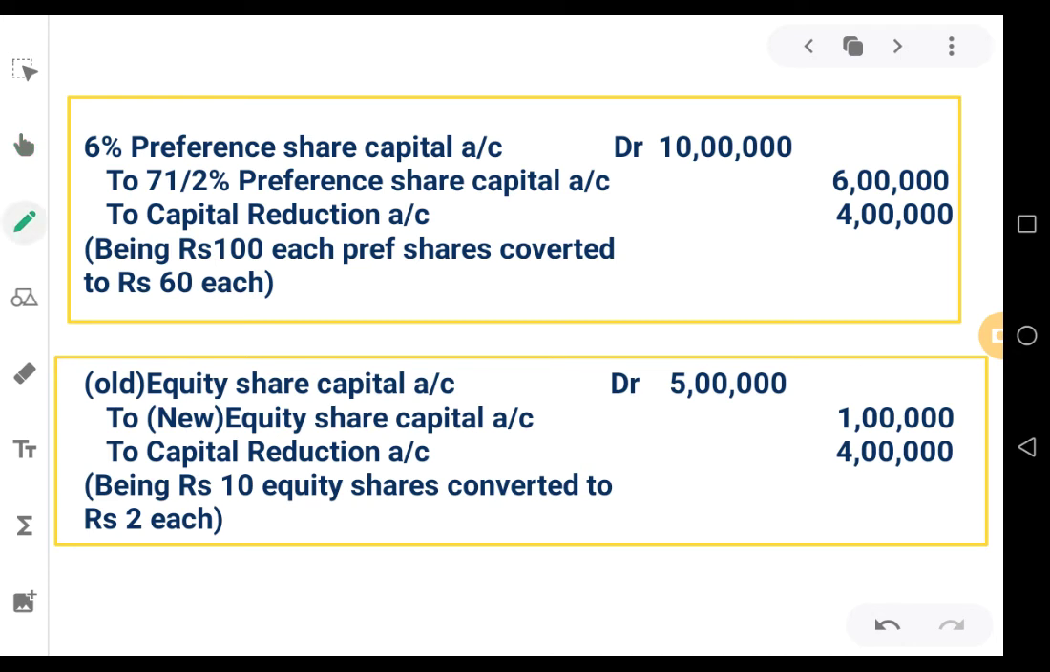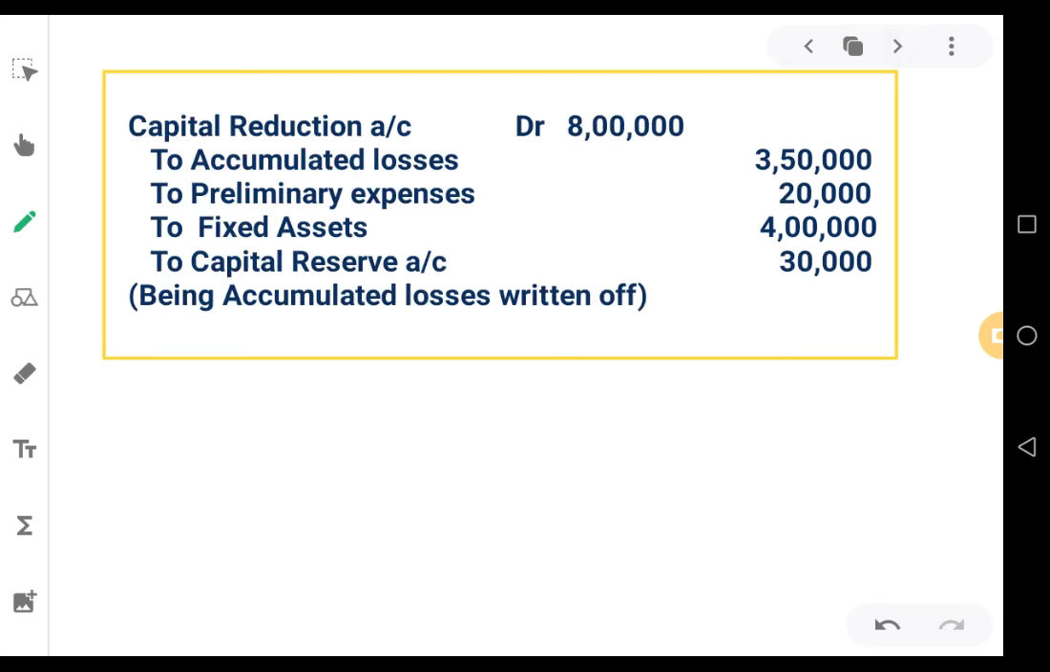So for the purpose of converting preference share capital, we have done one journal entry. And for converting equity share capital, we have prepared one journal entry. One more entry should be passed for the purpose of writing off the accumulated losses part. There are accumulated losses in the company that should be removed, that should be written off. For that purpose, we should prepare a journal entry, that is capital reduction account debit 8 lakhs.